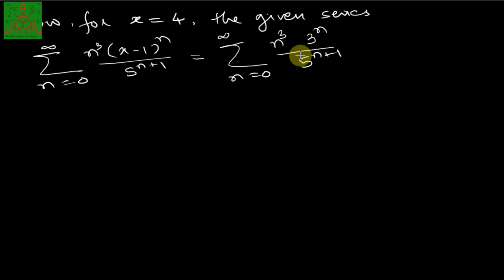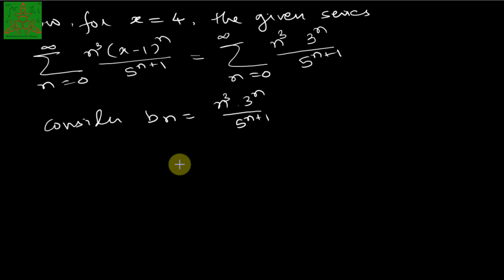Now we have to check whether this series is convergent or not. So for that I will consider b_n equal to n cube into 3 power n upon 5 power n plus 1.